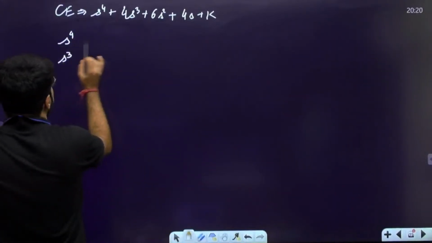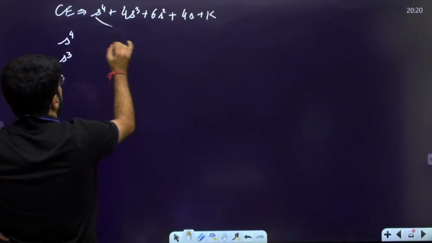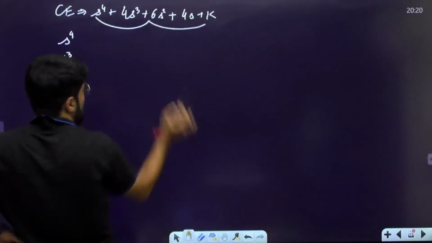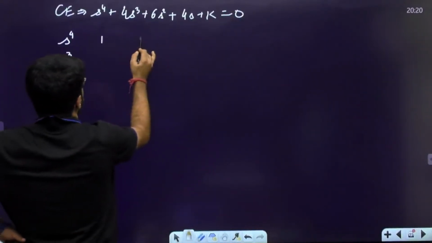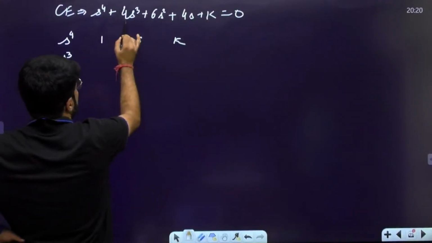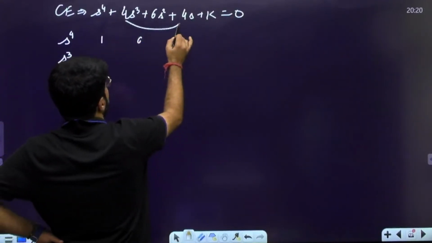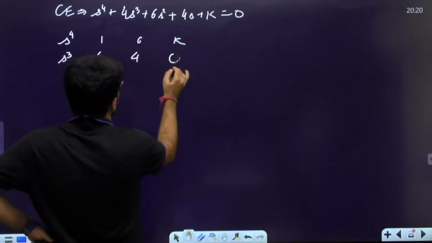The coefficients of the s power 4 row, taking alternates, are 1, 6 and k. The coefficients of the s power 3 row are 4, 4 and 0.